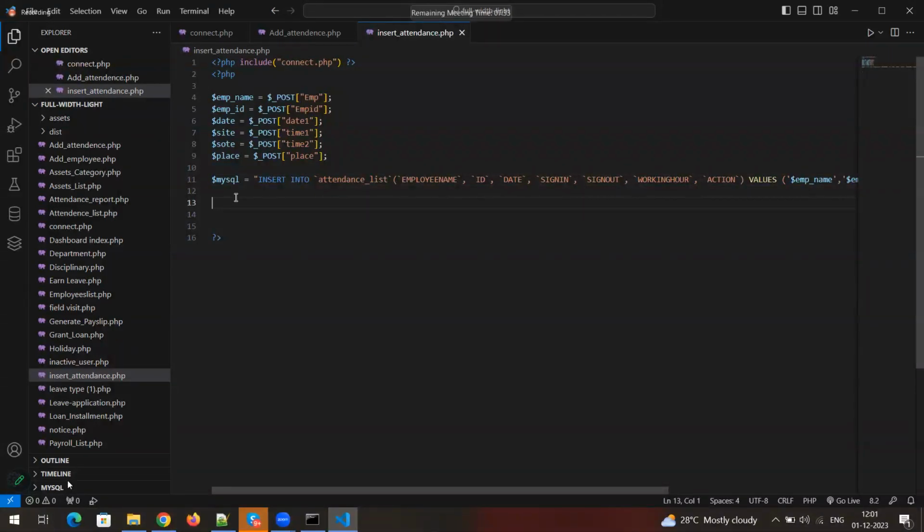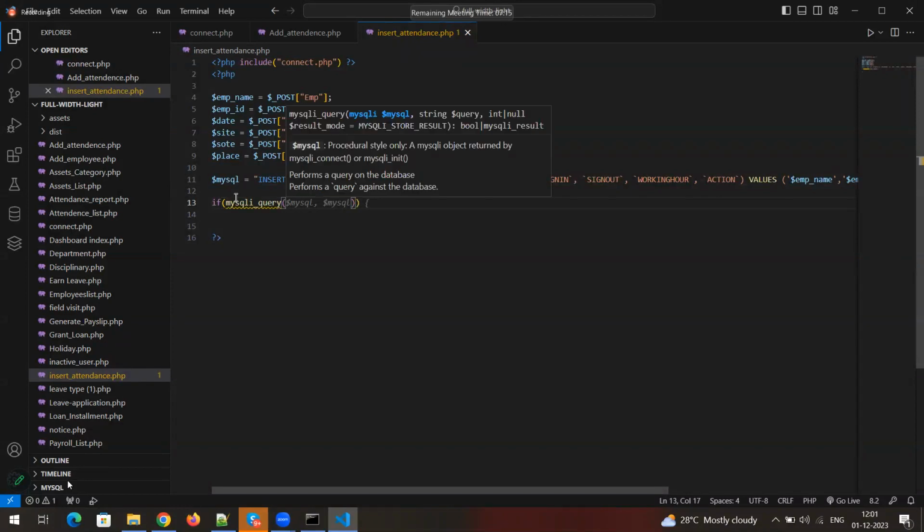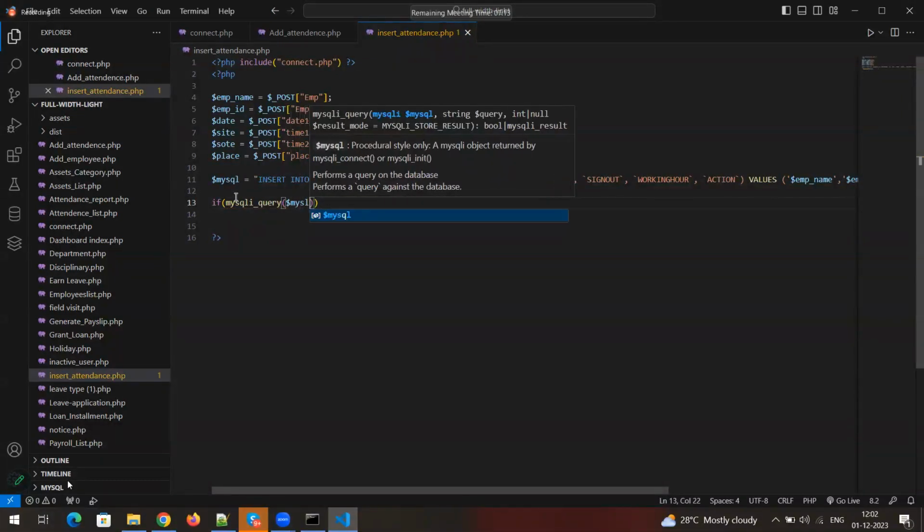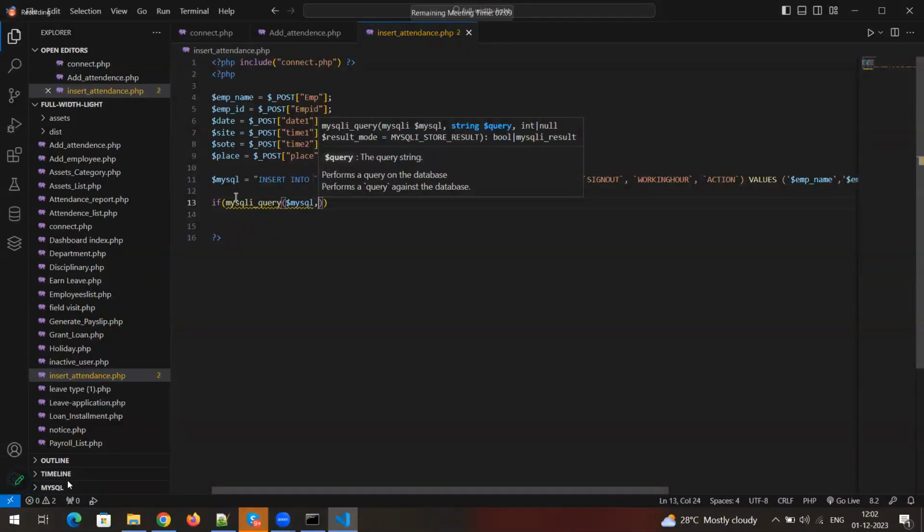So now we need to store this data. How can we execute this? We need to execute it using one method, and for that also we need to use an if condition. If this particular query, this is the method, so we need to insert. We need to use the query variable here first, then we need to use the connection variable. The connection variable means the SQL connection, right? So what is the SQL connection variable here?